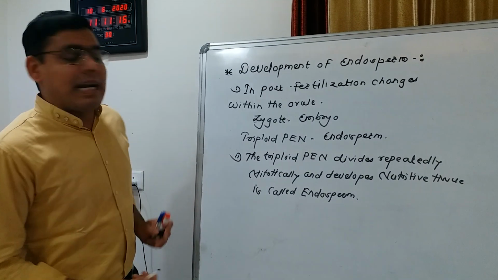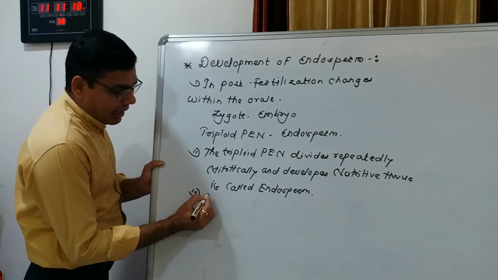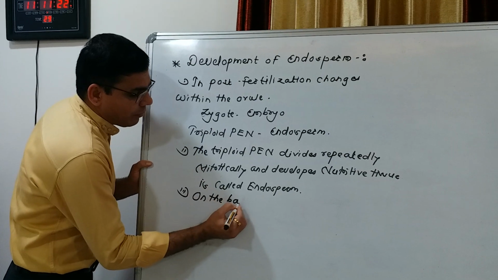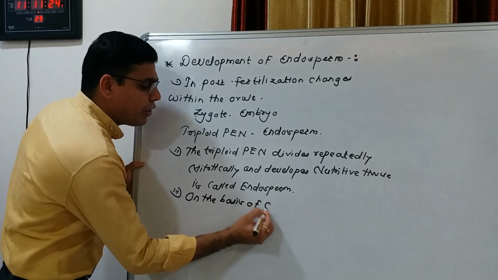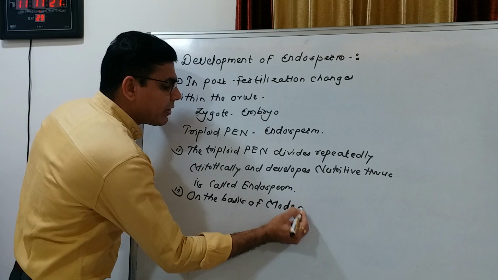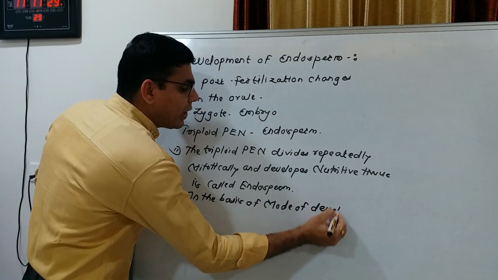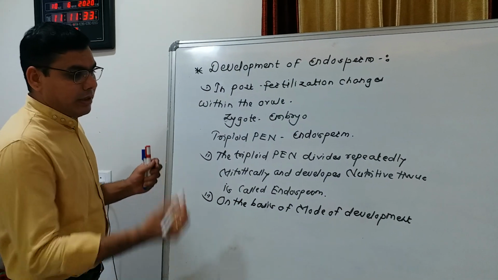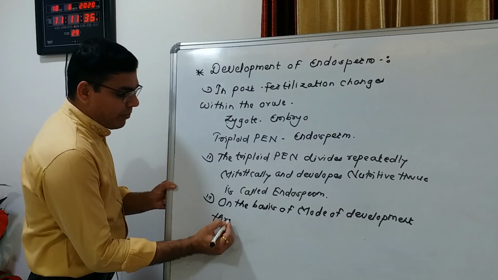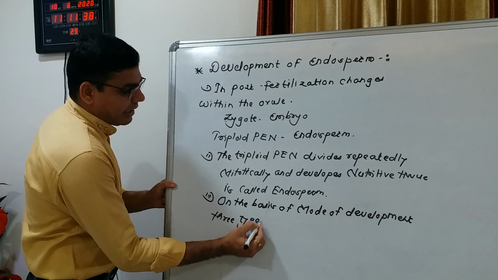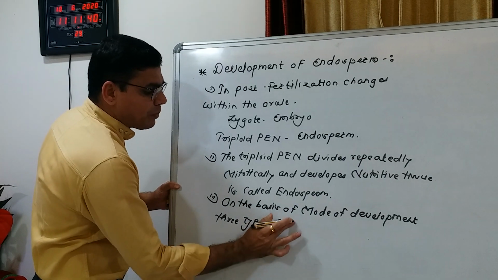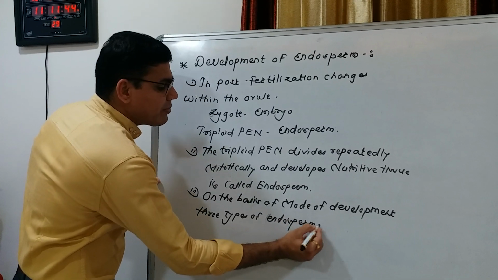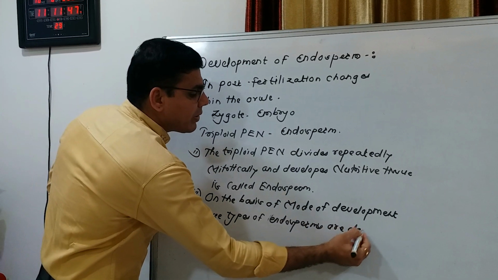So in plants, on the basis of mode of development, three types of endosperms are developed.